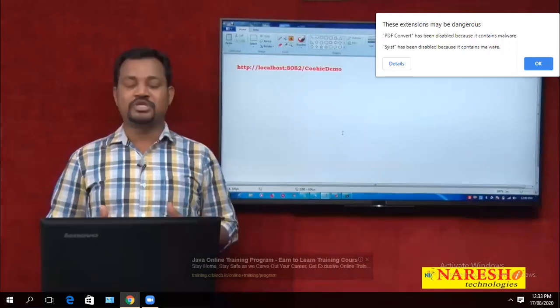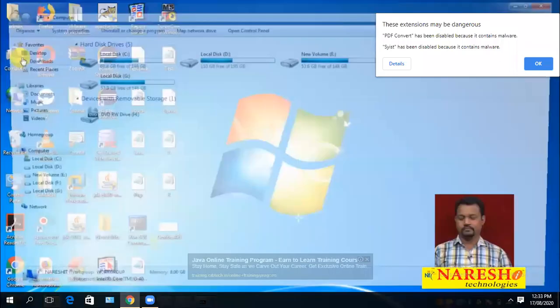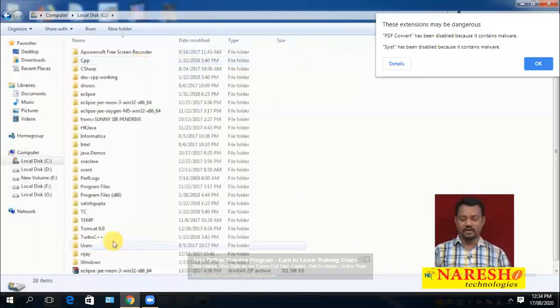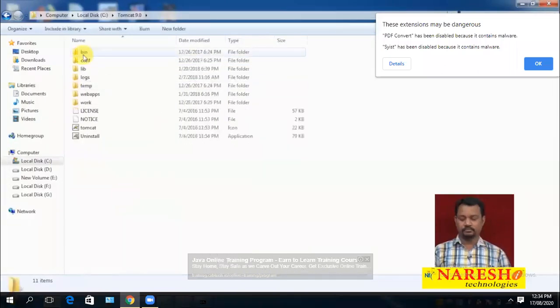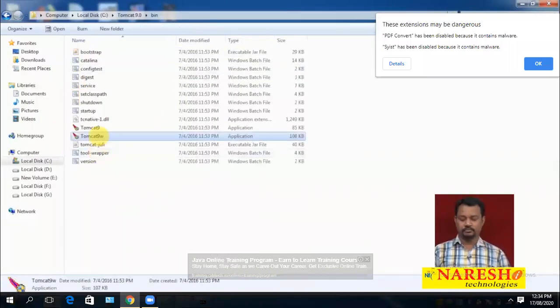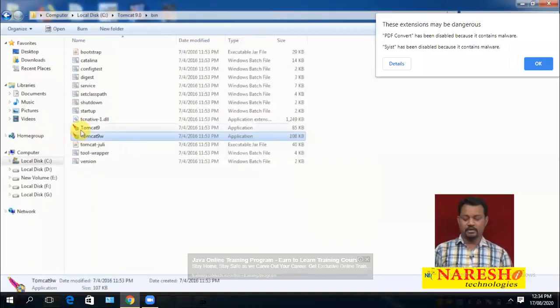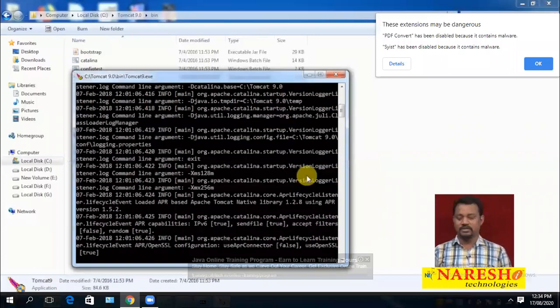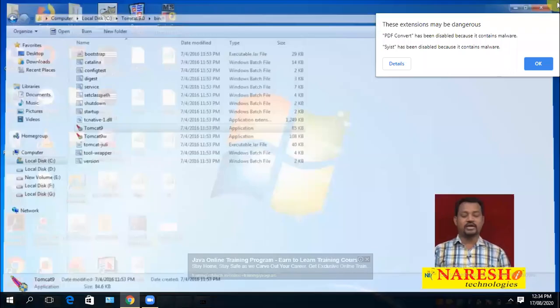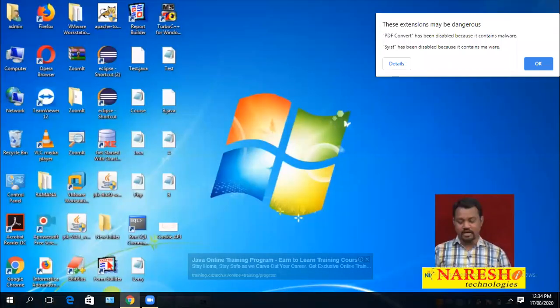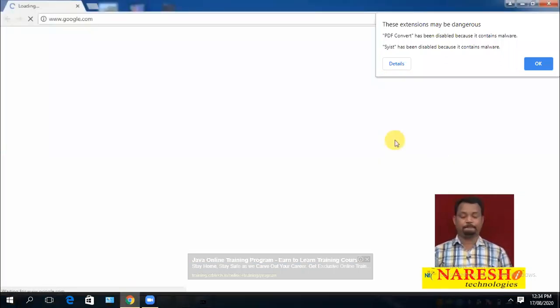So let me start like this. I am starting my Tomcat server. I am checking whether the service has been started or not. The Tomcat server has been started. Let me check whether it is responding to the web browser.